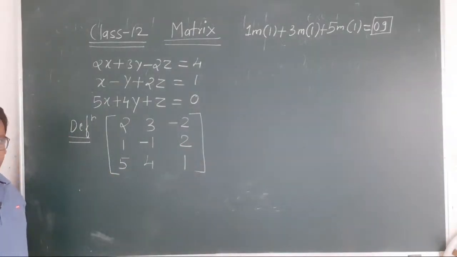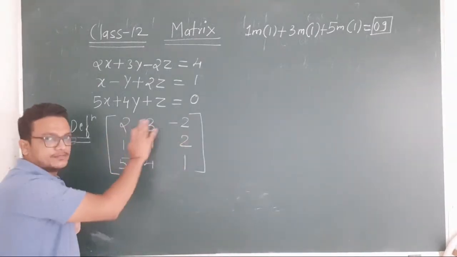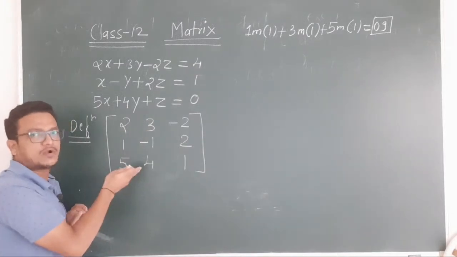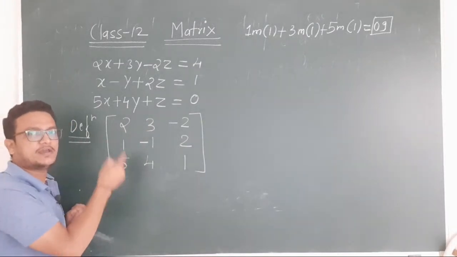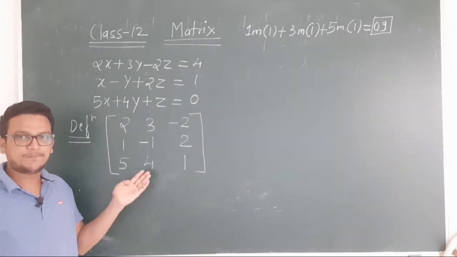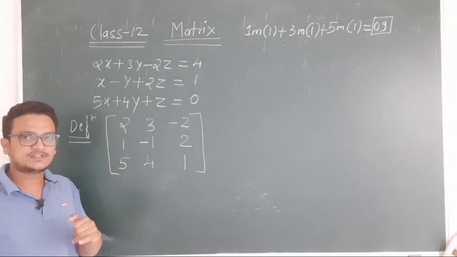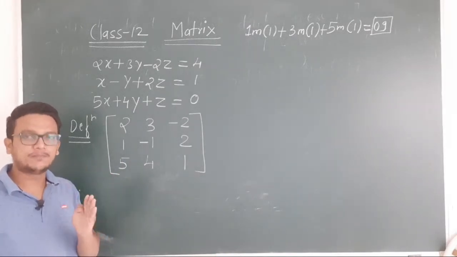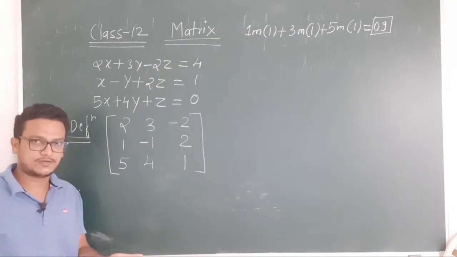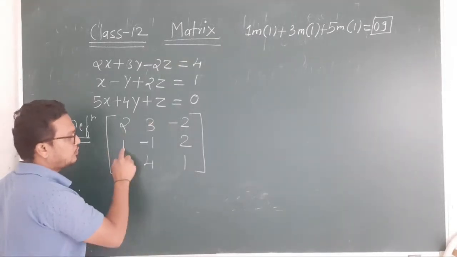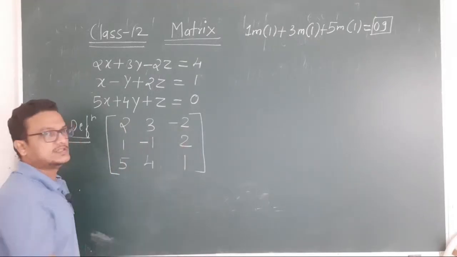After enclosing in the bracket, the form that you see here is called a matrix. So what is the definition? A matrix is the rectangular arrangement of numbers or functions. At present, here 2, 3, minus 2, 1, minus 1, 2, 5, 4, 1 are numbers.